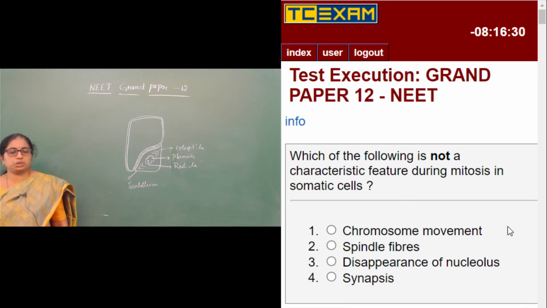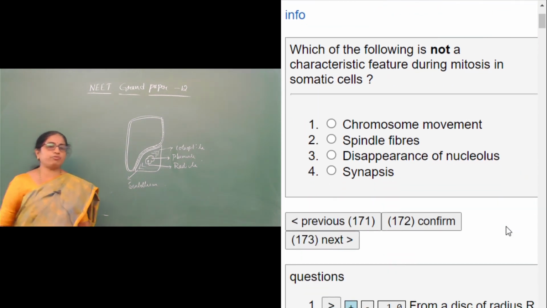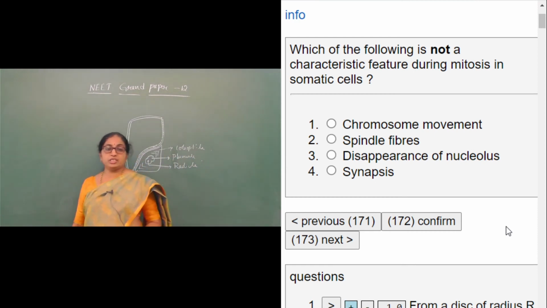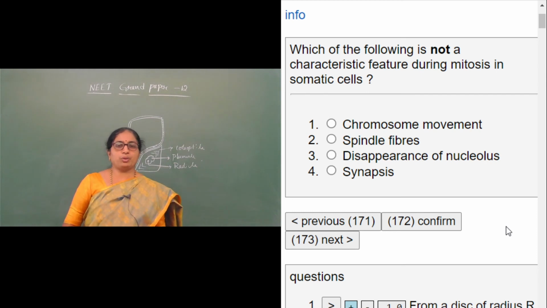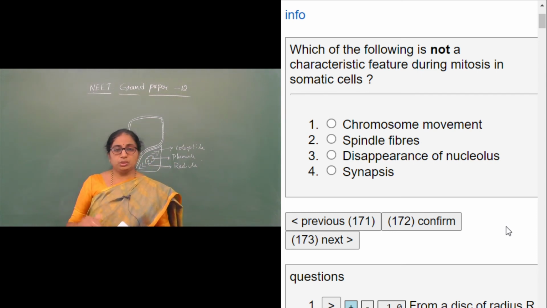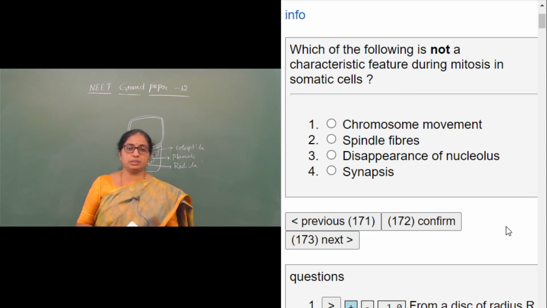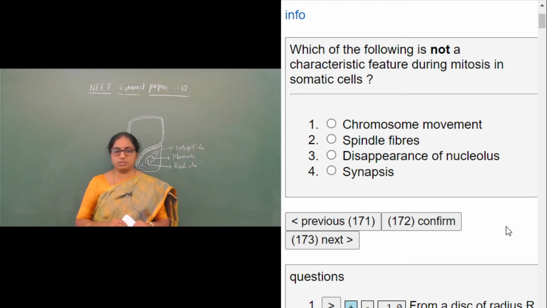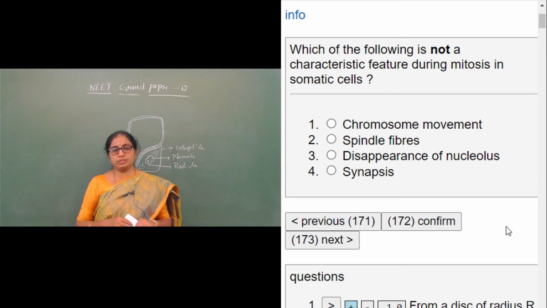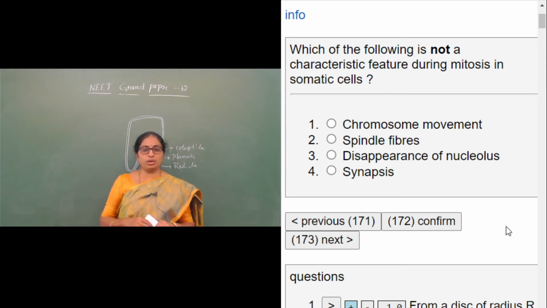Moving on to the next question, question number 172. Which of the following is not a characteristic feature during mitosis in somatic cells? Mitosis and meiosis are two different types of cell divisions. Mitosis takes place in somatic cells, whereas meiosis takes place in germ cells. Now, which of the characteristics is not present in mitosis is the question. Looking into the options: option 1, chromosome movement; second, spindle fibers; 3, disappearance of nucleolus;